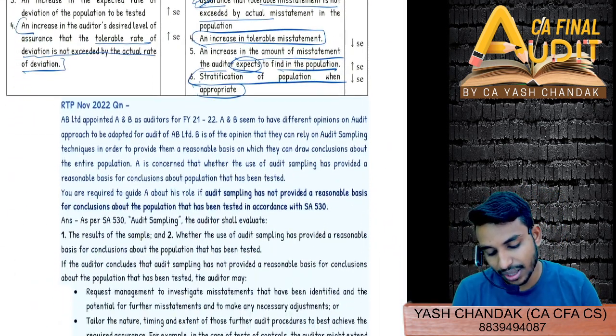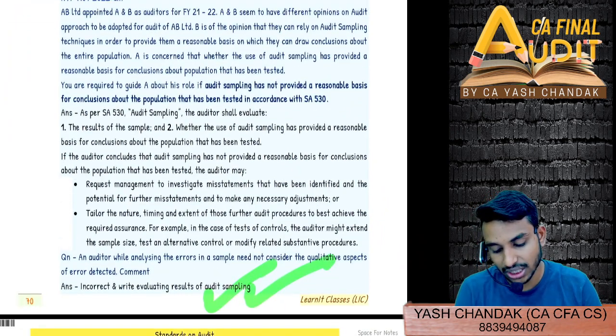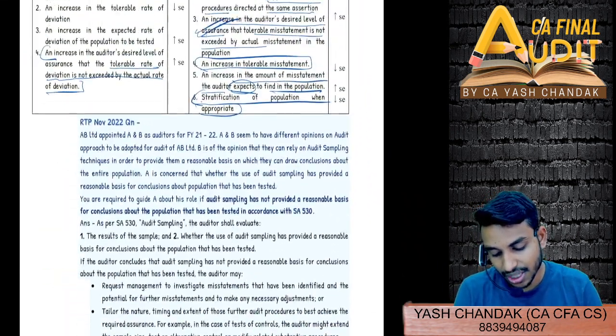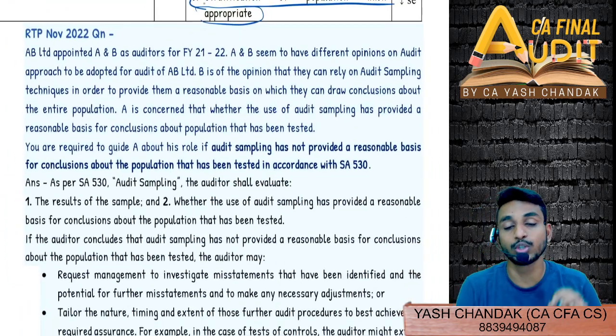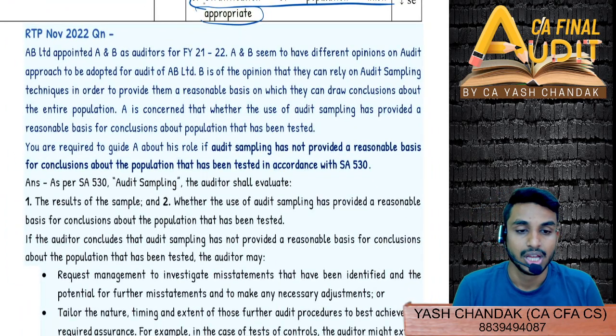We have done the audit sampling. Go through the question answer again. This is an important question. This is an RTP November 2022 question. Please go through the same.